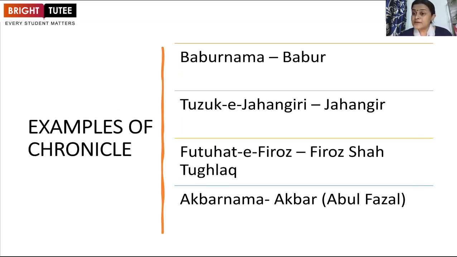Of course, if a person is commissioned for writing, that person will never write negative points about the ruler. That is why some historians suggest that we cannot completely rely on chronicles, because they can be biased also.